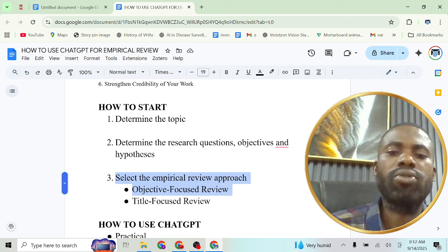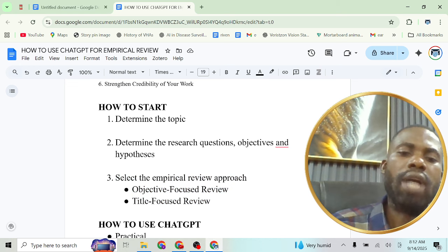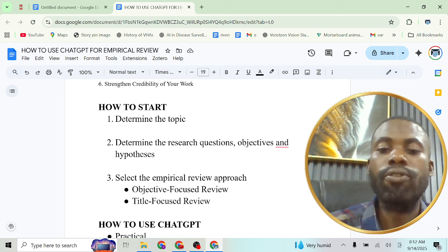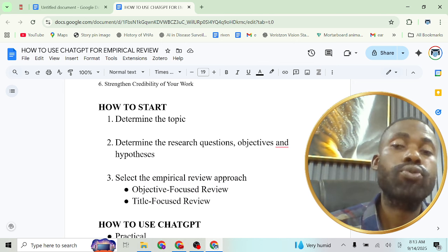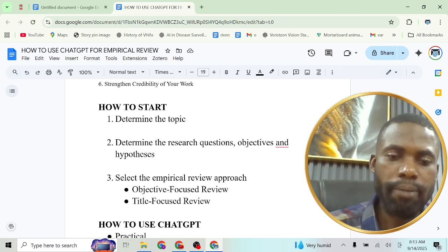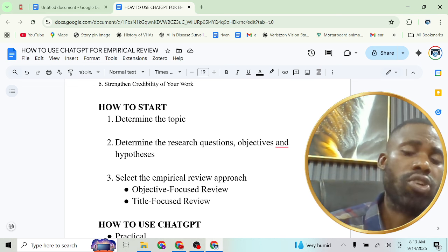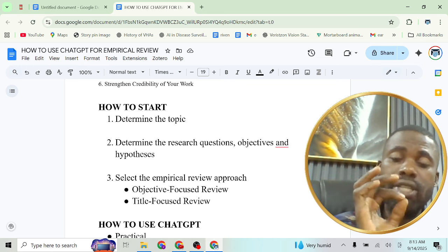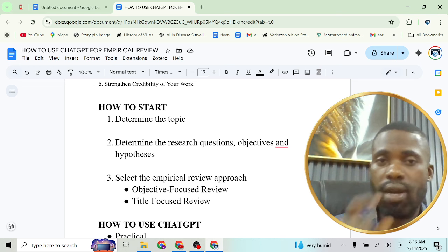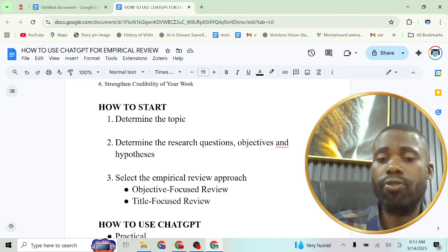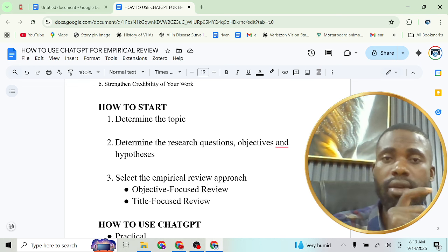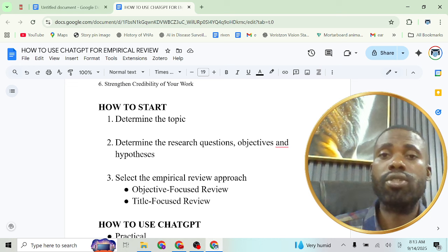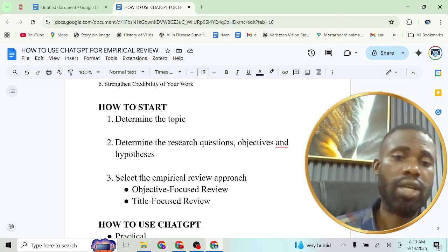Then the next one is to select the empirical review approach. Are you conducting your empirical review using the objective focus review or the title focus review? When we talk about objective focus review, it means that you are reviewing each objective of your study. You are reviewing, okay, who are the people who have done something on objective one, who are the people who have done something on objective two, who are the people who have done something on objective three, and so on and so forth.